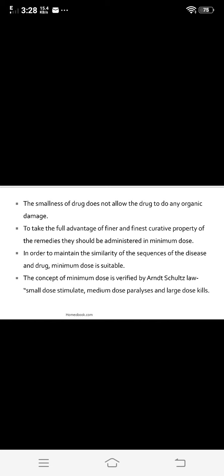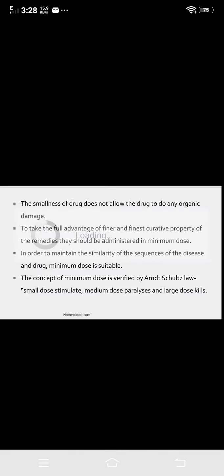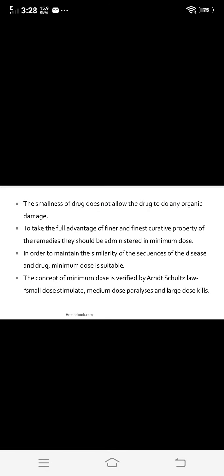And the concept of minimum dose is verified by the saying: the small dose stimulates, the medium dose paralyzes, and the large dose kills. So this is the concept of minimum dose, that is, small dose stimulates, medium dose paralyzes, and large dose kills. So these are the different advantages of using the minimum dose.